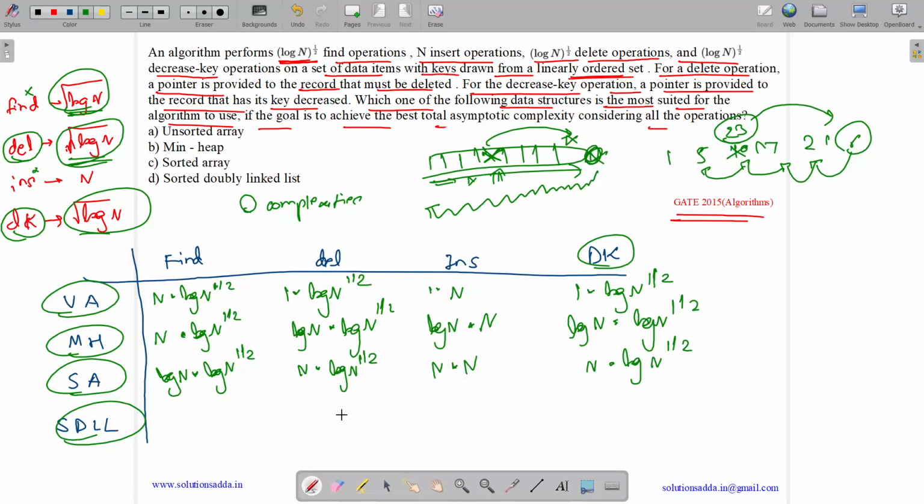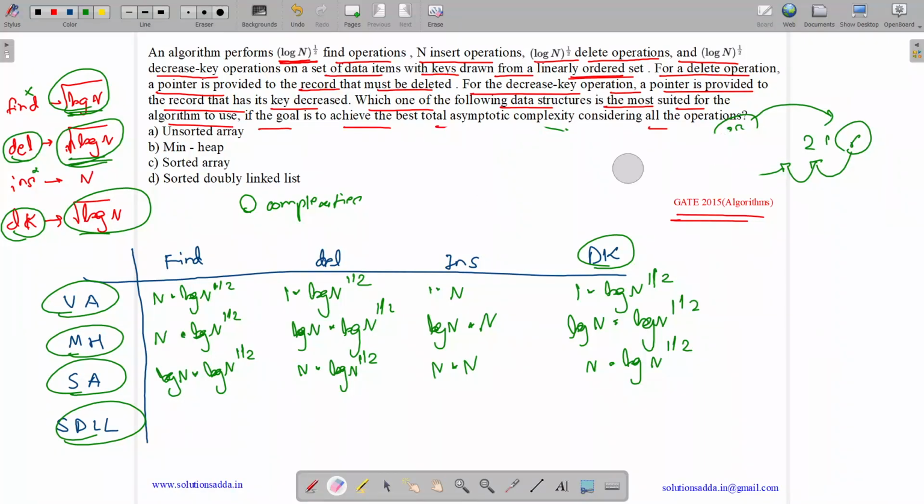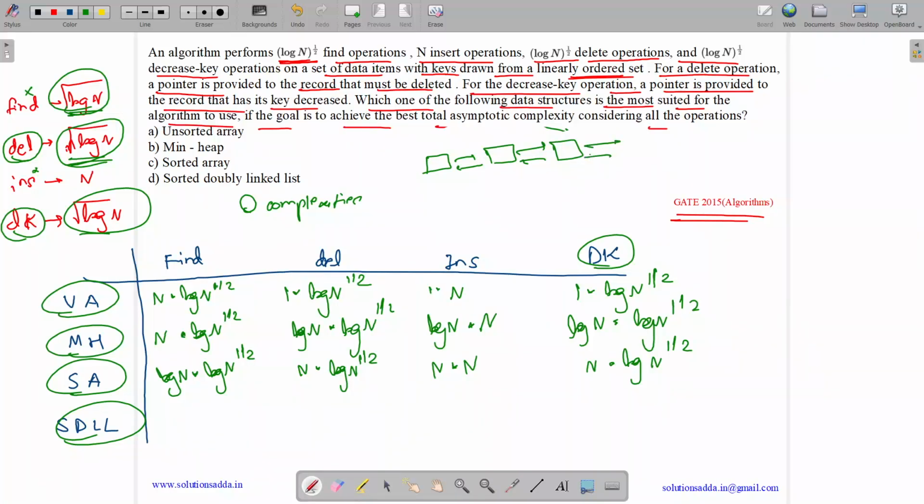Now we have sorted doubly linked list. So what is in a sorted doubly linked list? It has a pointer to the previous node and to the next node, like this. And it's already sorted. So how do we perform a find operation? Suppose it's sorted. So can we do binary search? No, we can't do binary search, as we need to maintain a pointer for all the items. Thus we just do a linear search for a sorted doubly linked list.